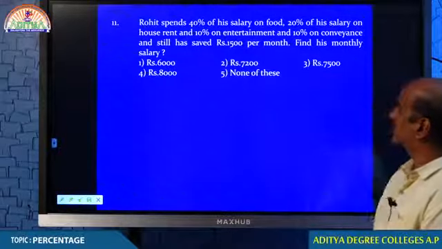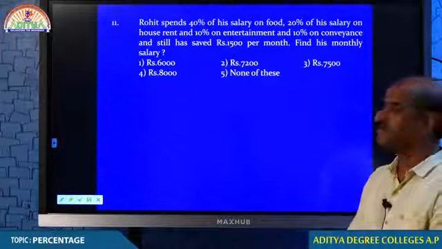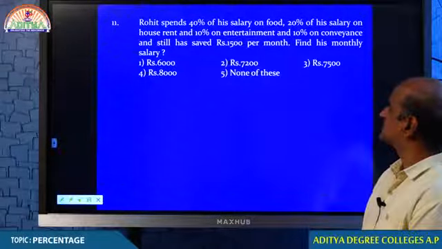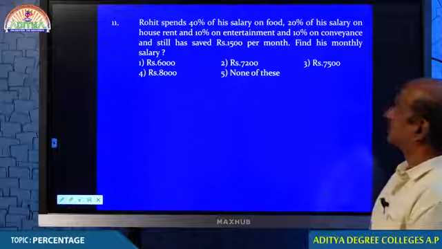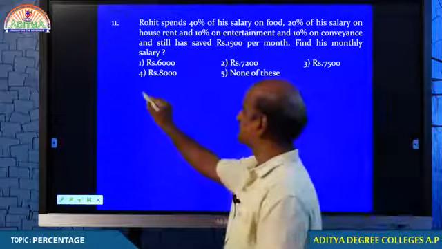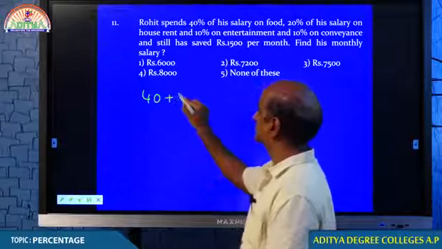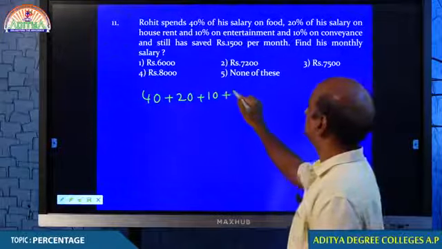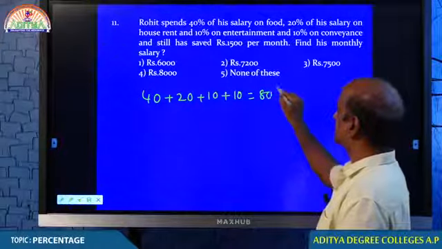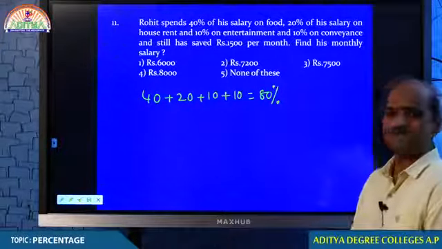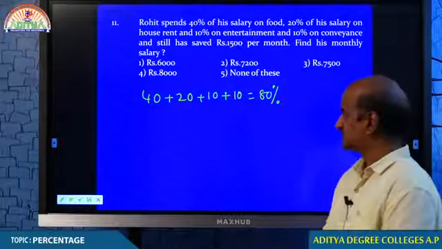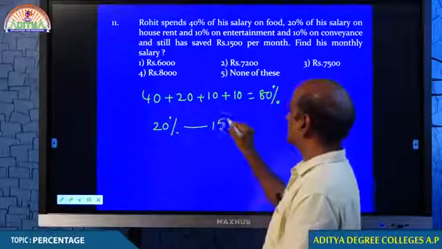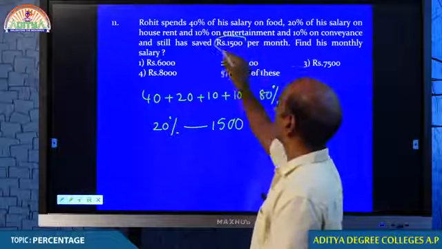Rohit spends 40% of his salary on food, 20% of his salary on house rent, 10% on entertainment and 10% on conveyance. Tell me how much percent he is spending out? 40 plus 20 plus 10 plus 10. So, what is the total percentage of salary he is spending out? 80% he is spending. After spending 80%, we can come to a conclusion that 20% must be remaining. The 20% must be equal to 1500.